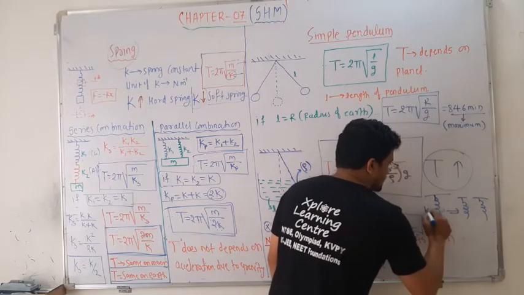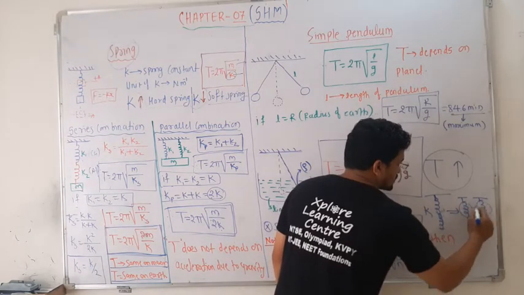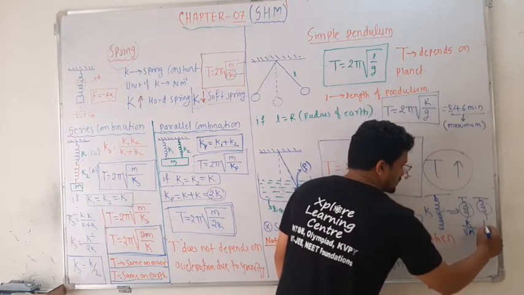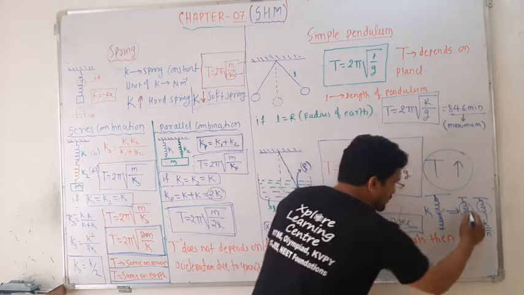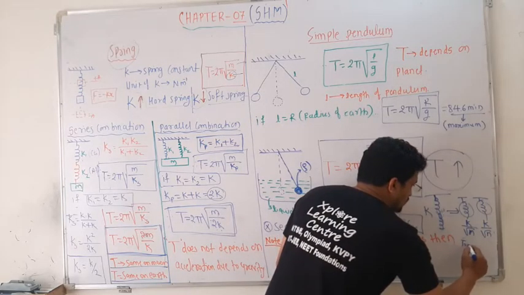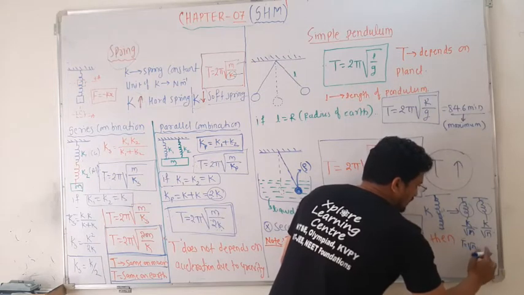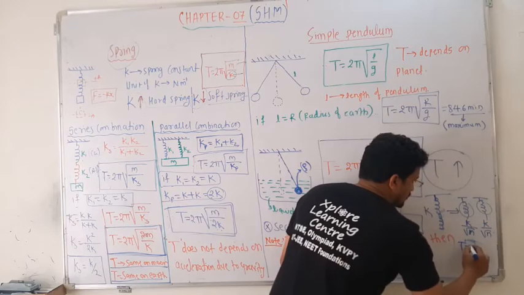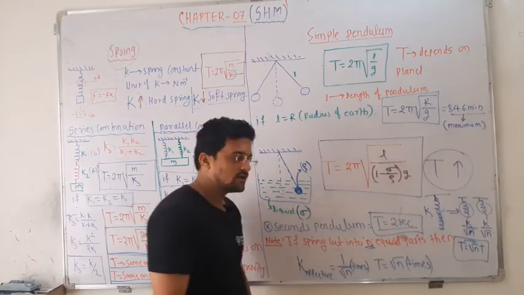So here it is k. For each part it becomes 1 upon root n times k. And the time period for the original spring is T, so the new time period T dash is equal to root n times T. So this is the meaning.